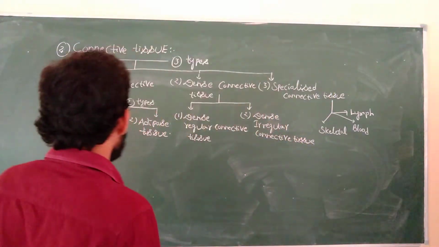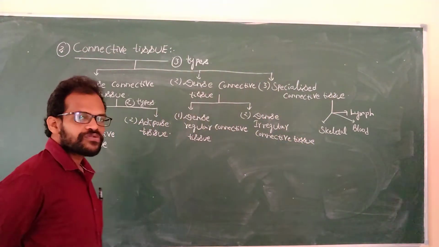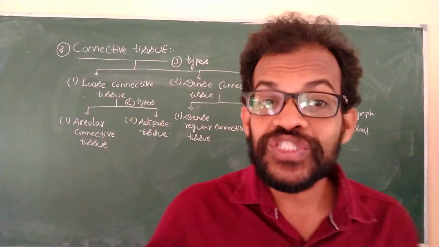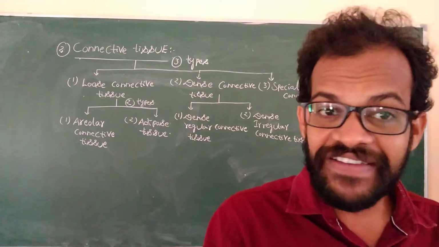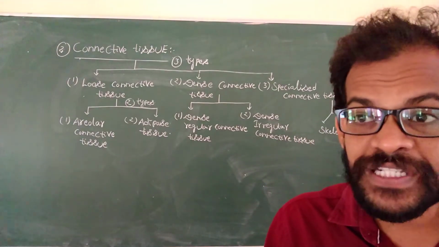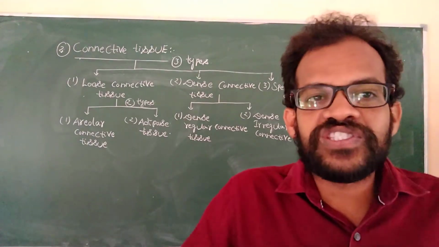Coming to the first one, irregular connective tissue. This tissue is filled with irregular tissue, meaning gaps and more spaces are located.